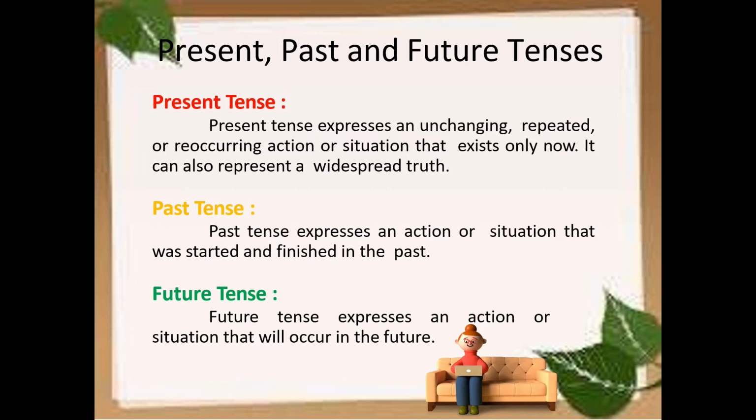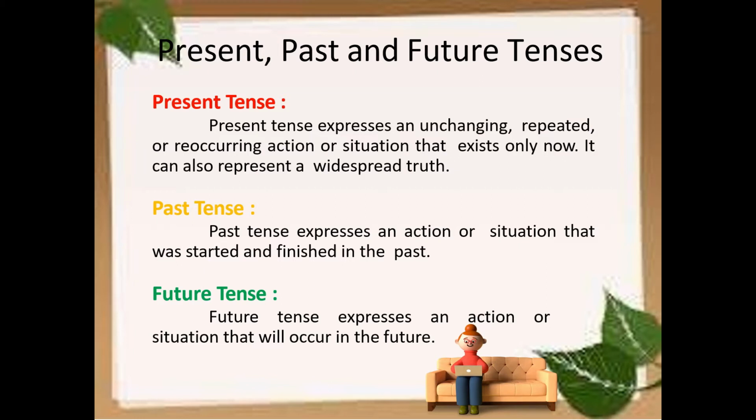It can also represent a widespread truth. Actions done in the present are nothing but present tense. So that is just the basic knowledge of the present tense.